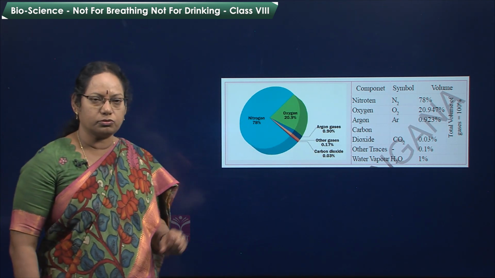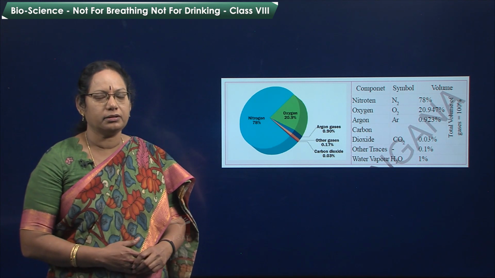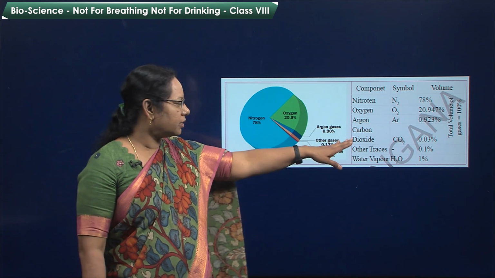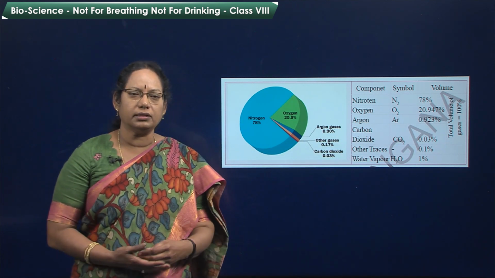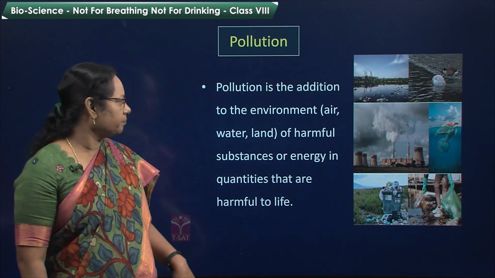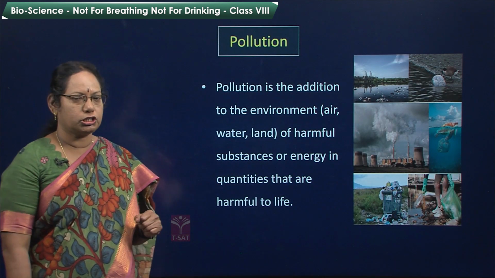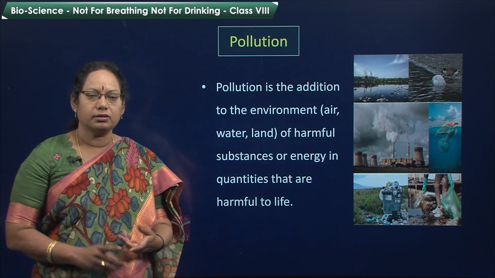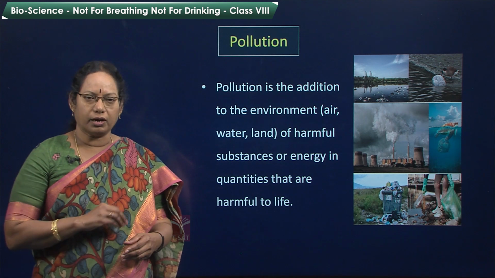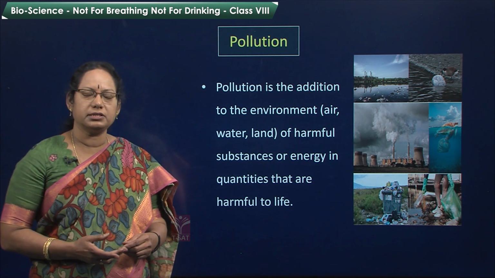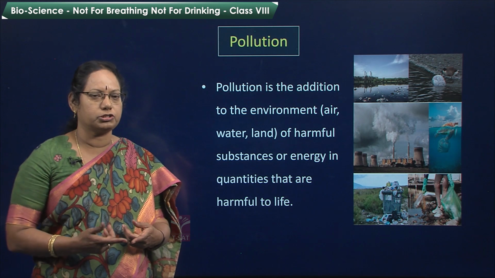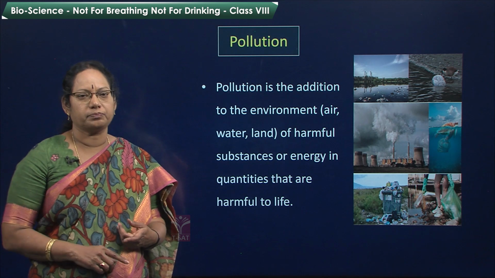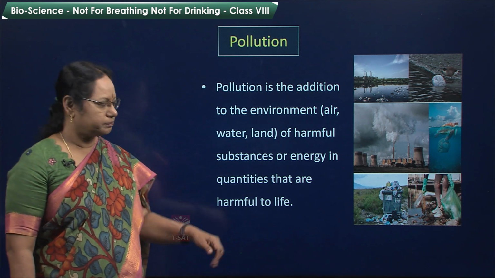When balance is there, it is good, but due to human activities, what is happening? The percentage of gases like carbon dioxide increases if we are burning petrol and diesel. So it will lead to imbalance in nature, that is called pollution. What is pollution? Pollution is the addition to the environment, it may be to the air, water, land, of harmful substances or energy. Energy means here sound energy, that leads to sound pollution, and thermal energy, that is heat, added to the atmosphere, that leads to thermal pollution, in quantities that are harmful to life.